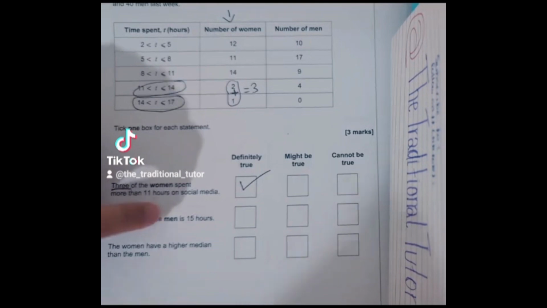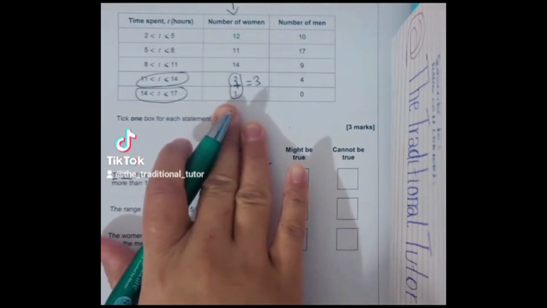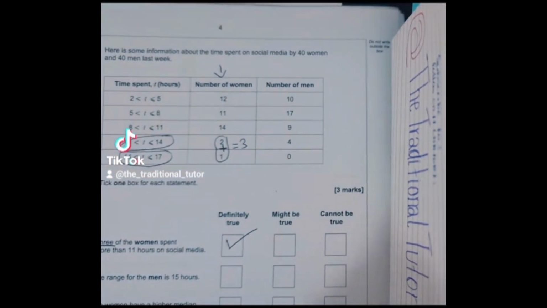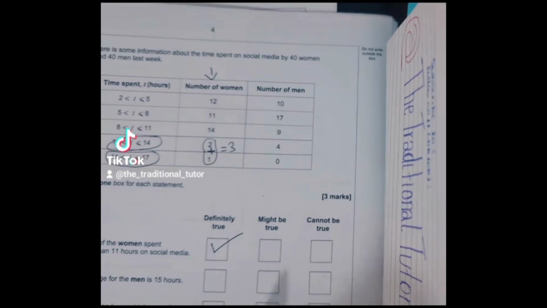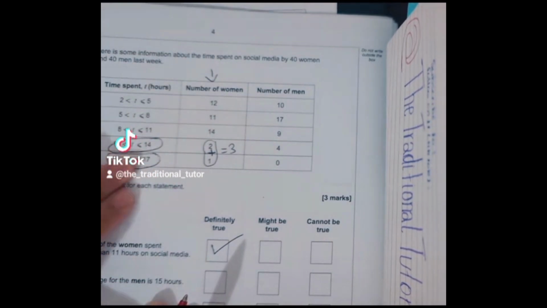And then the next one says the range for the men is 15 hours. Now, the range is a funny one because we've got grouped frequency data, so we can't really have an exact value for the range. With range we're doing the highest take away the lowest value, and we don't know exactly how many of these 4 men, for example, were spending 11, 12, 13 or 14 hours in this time interval.